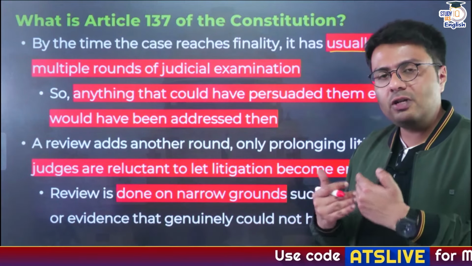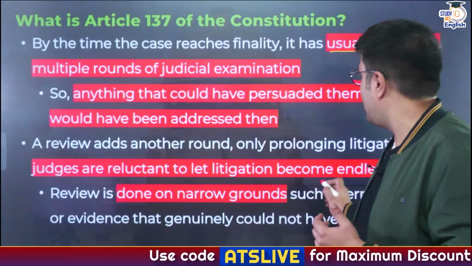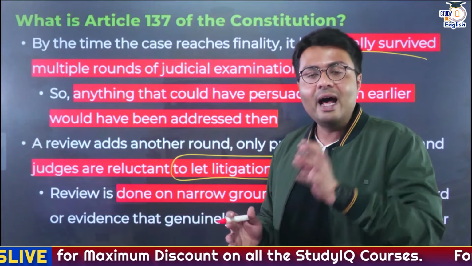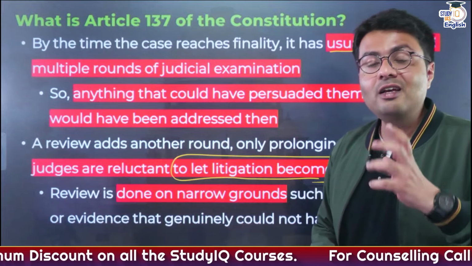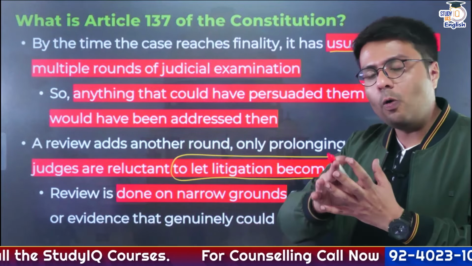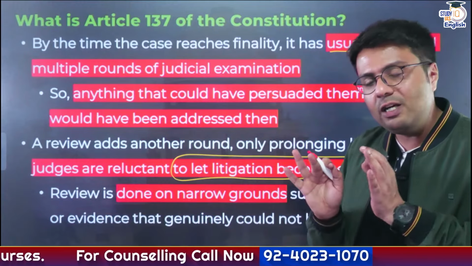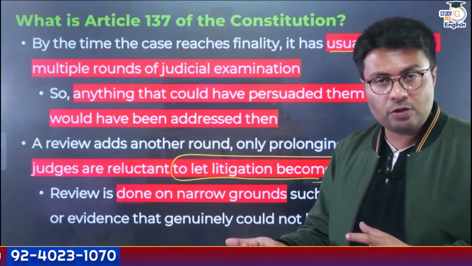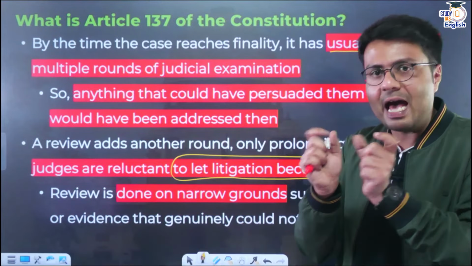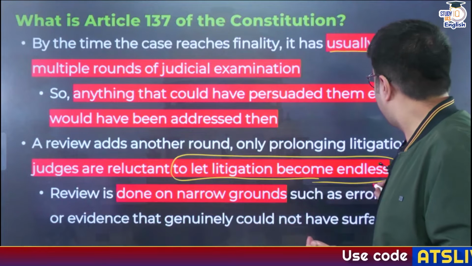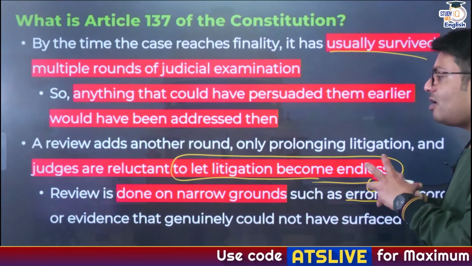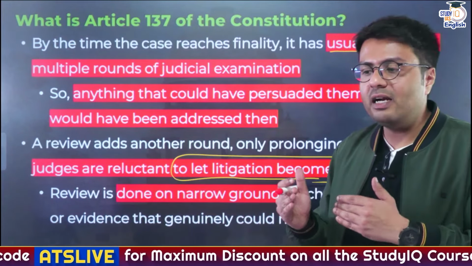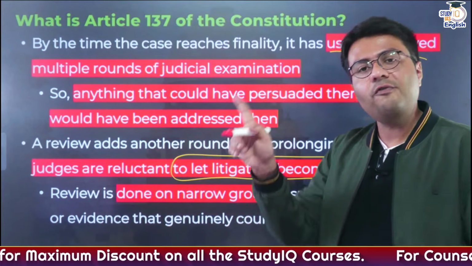So that is why justices, especially in the Supreme Court, are reluctant to let litigation become a process of endless, and that is why this kind of power is rarely exercised. But in what cases are these powers exercised, we need to understand. Now, usually a review by the Supreme Court is done under very narrow grounds. What are those narrow grounds? First ground is when there is an error on record, when the Supreme Court identifies that their judgment was erroneous. So this is the first ground.